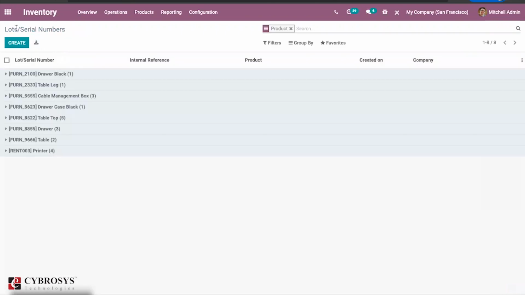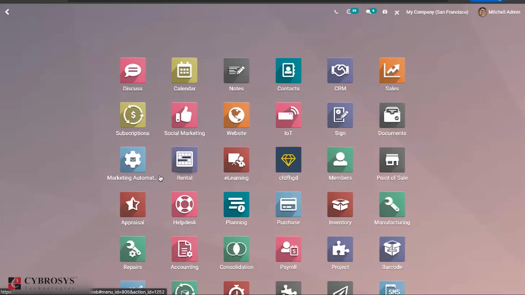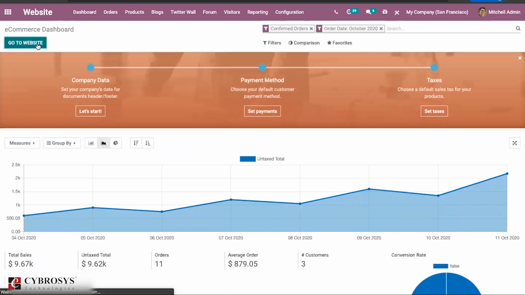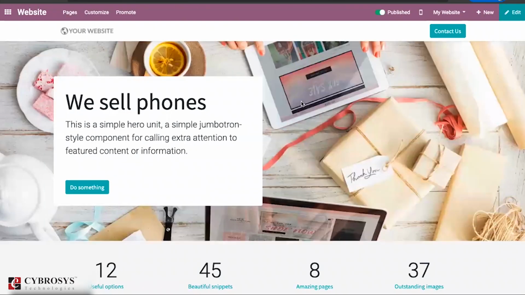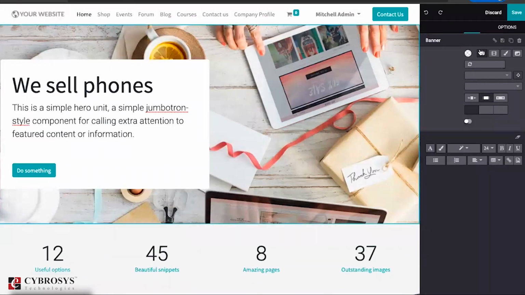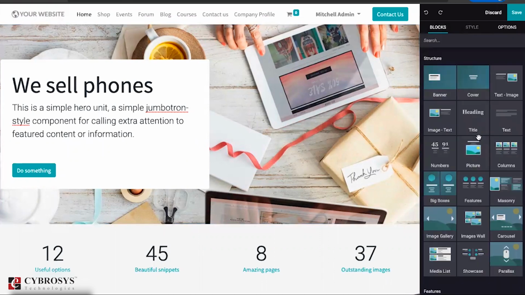Then the major changes are in the website. So if you go to the website module, the entire view of the website, that is the snippets, this type of things, Odoo has changed a lot. If you click on the edit button, you will find many widgets added. You can find the themes and blocks. Many blocks have been added here, like